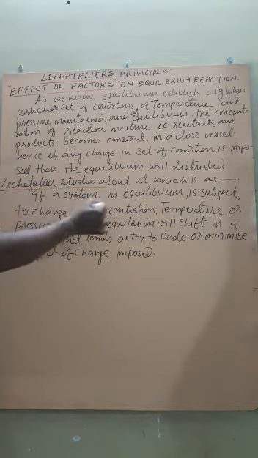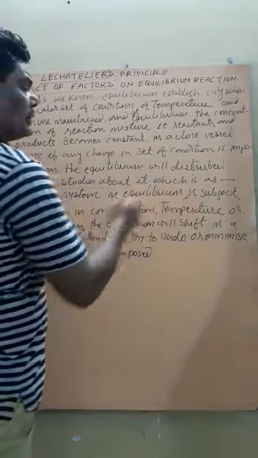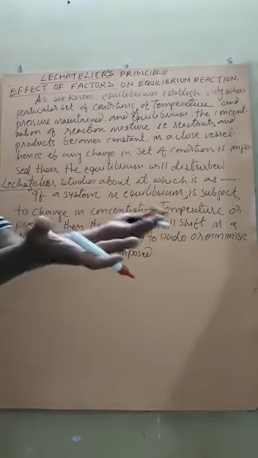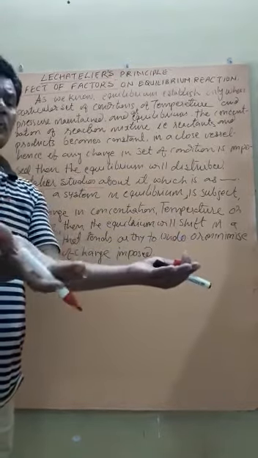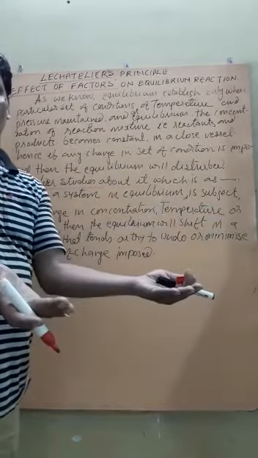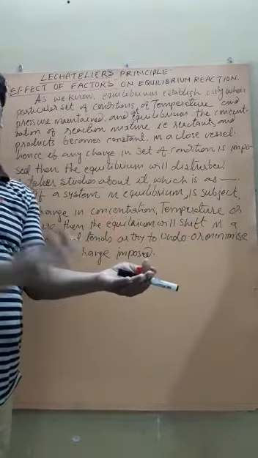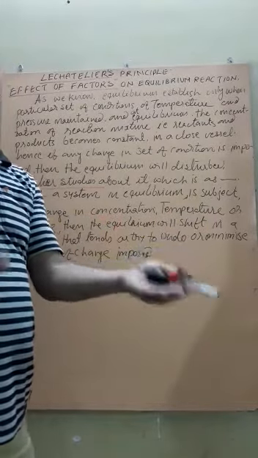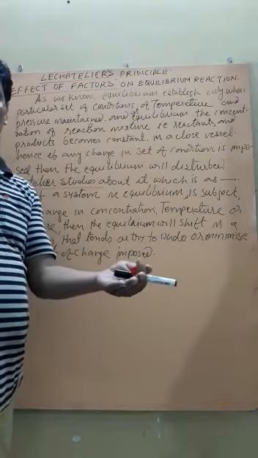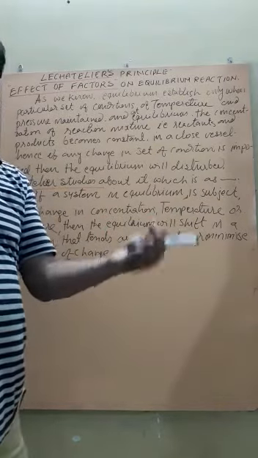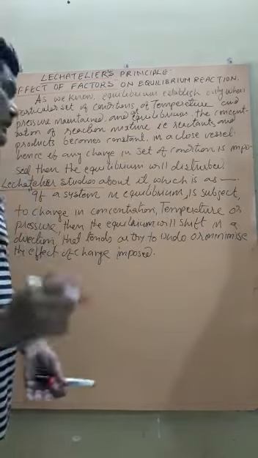If a system is in equilibrium, that is, the equilibrium set up between reactants and products, then no net reaction takes place forward or backward. The magnitude is the same, that is, the rate of reaction is the same.